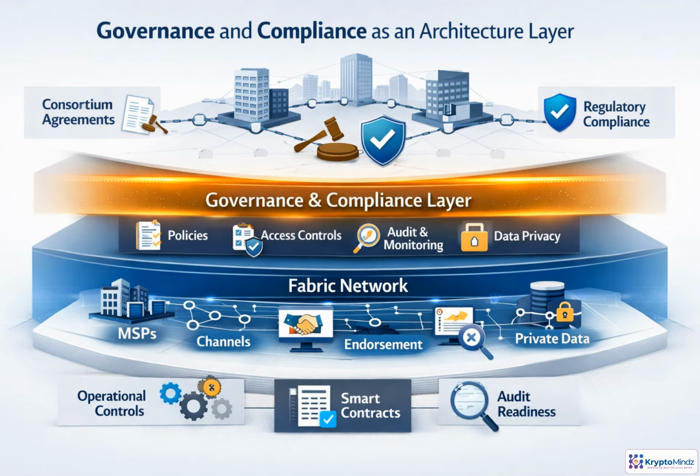Governance should be designed into the network, not added as paperwork after launch. Consortium agreements must translate into who can join, who can endorse, what data stays private, how changes are approved, and what evidence auditors can inspect. Fabric provides enforcement tools such as MSPs, policies, channels, endorsement rules, and private data collections. The architecture task is to connect each business obligation to a technical control and an operational proof.